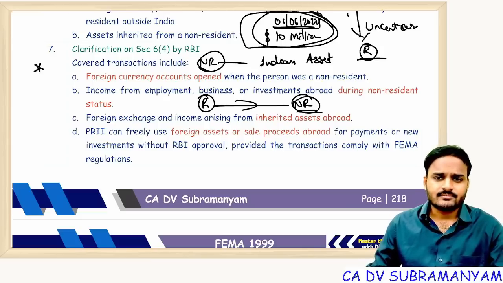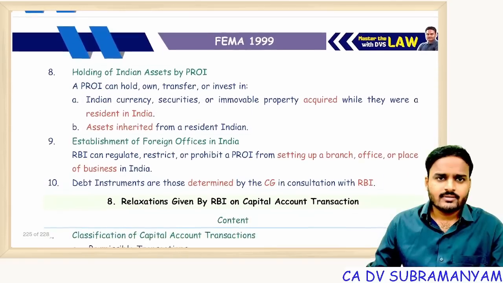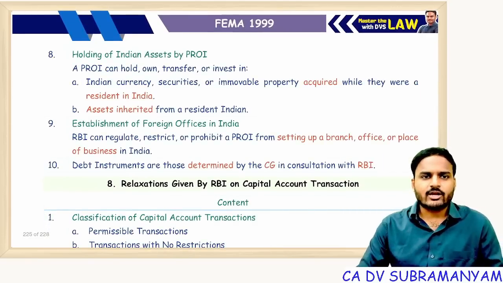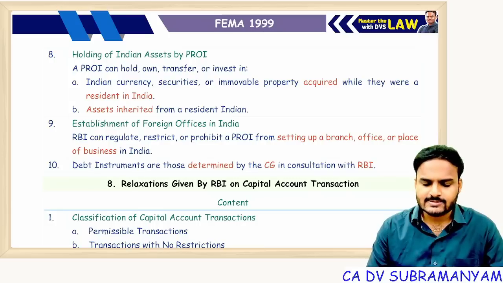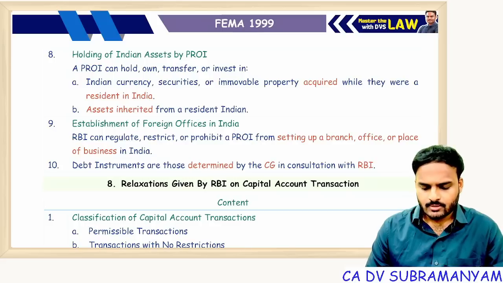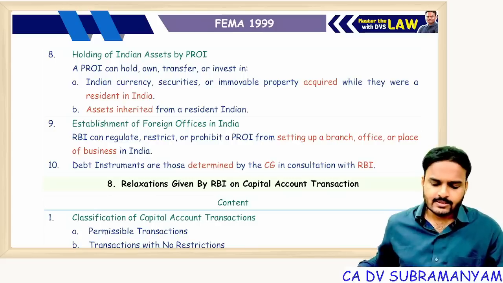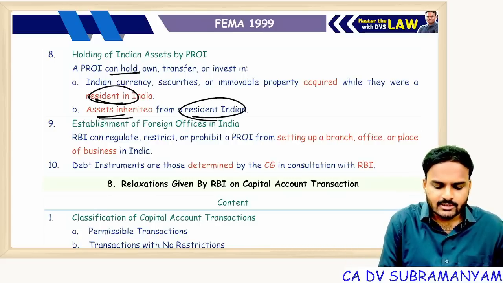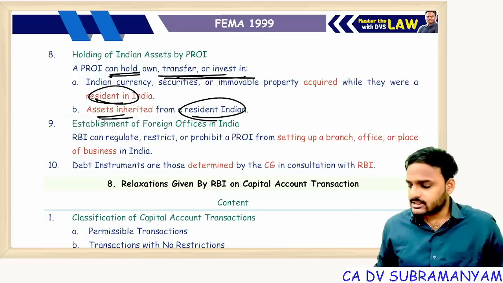That's it. So you can see here, a PROI can hold, own, transfer or invest Indian currency securities acquired while they were resident in India. Assets inherited from a resident in India, they can hold without any objections or permissions.